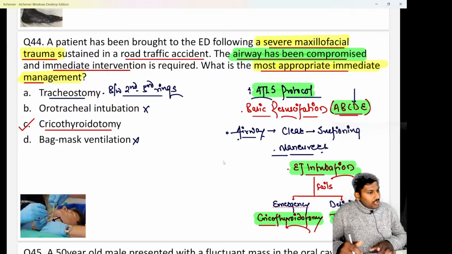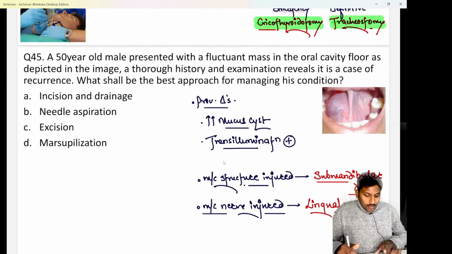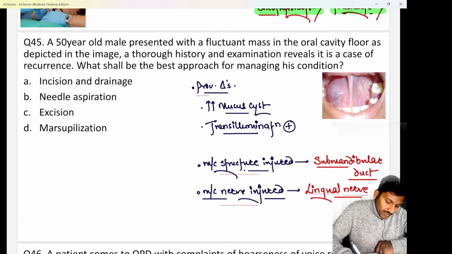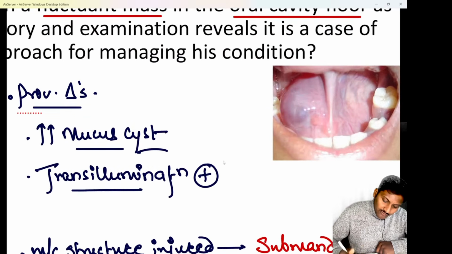Hopefully clear. Next important is question number 45. They say a 50-year-old male patient has presented to you with a fluctuant mass inside the oral cavity floor as depicted in the image below. So in the floor of the oral cavity, you are able to see a fluctuant mass containing fluid, obviously.